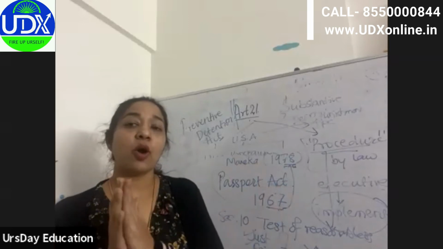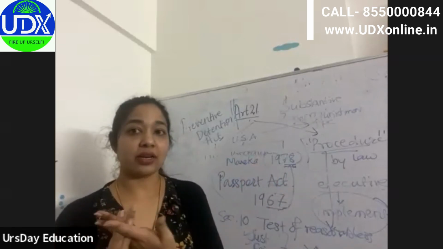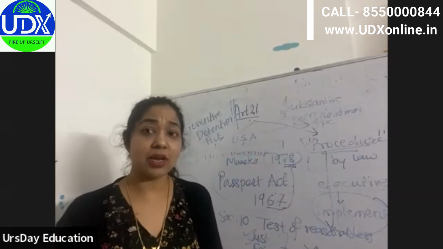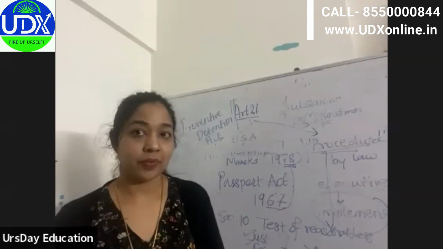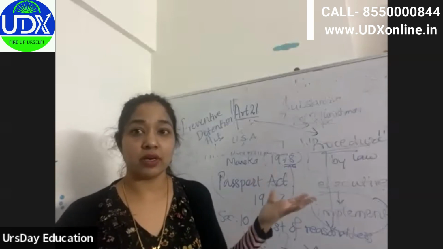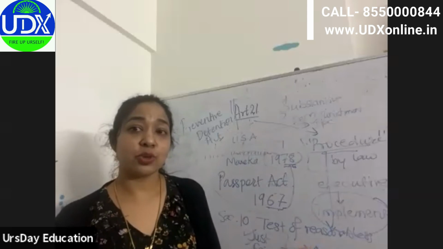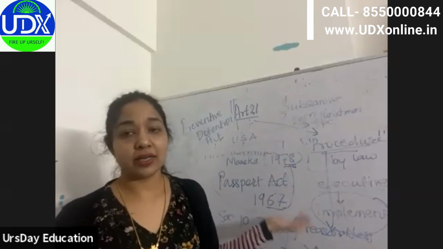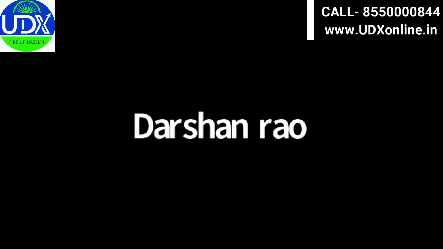Now the ball will be in the judiciary's court, whether they feel the law is reasonable or not. If they feel yes, it is reasonable, that the five countries they have chosen or the minority group they have chosen is right, then they might declare it valid. If not, they will not. So it is similar to reasonable nexus.